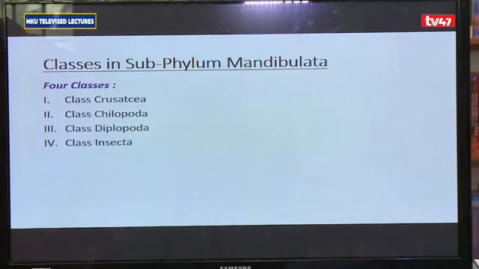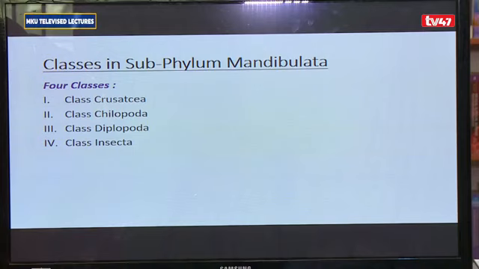For the insects, they basically do a lot of molting. And because there are quite many, depending on the presence or absence of wings, the insects are divided into 2 subclasses.